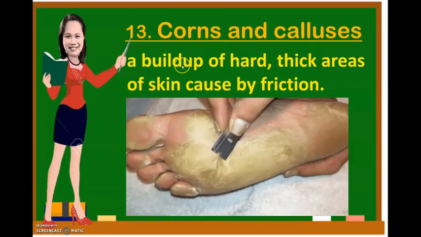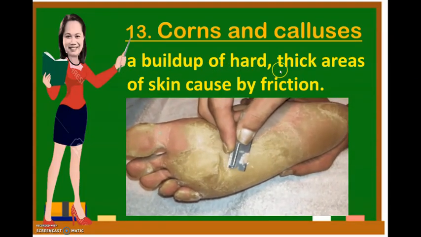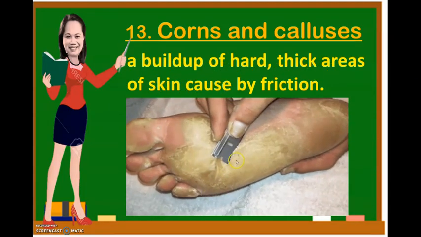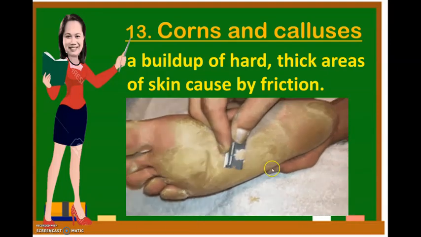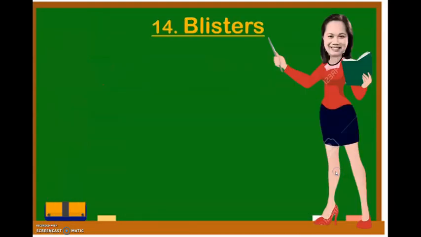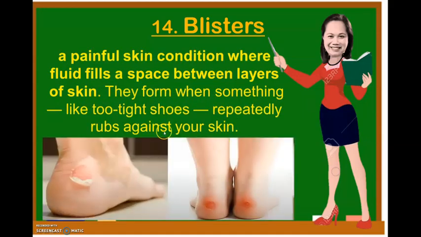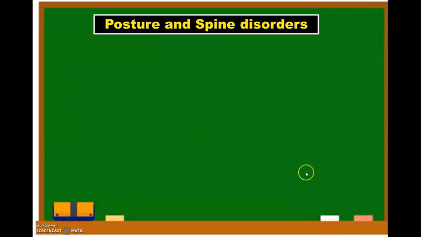Next is the corns and calluses. A build-up of hard, thick areas of skin caused by friction like this one. Next is the blisters. It is a painful skin condition where fluid fills in space between layers of skin, like this one. They form when something like two tight shoes repeatedly rub against your skin. In Tagalog, paltos.